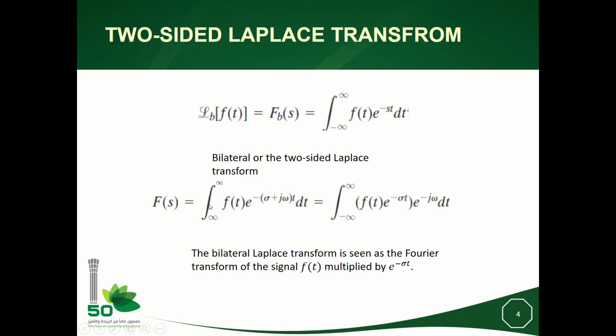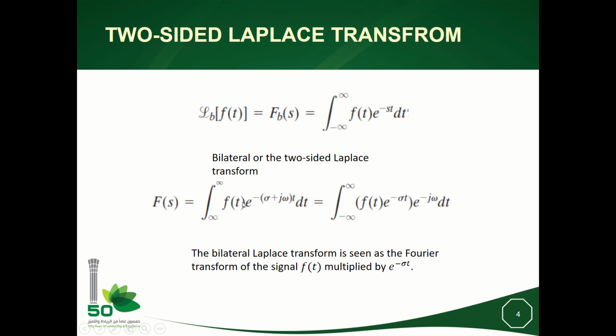So if we write, here there is a minus missing. F(s) is a complex number obtained from the integration from minus infinity to plus infinity of f(t) exponential minus st, where s is sigma plus j omega.